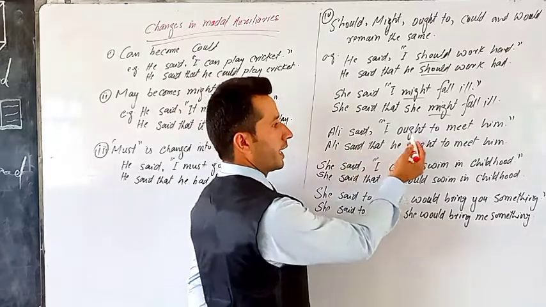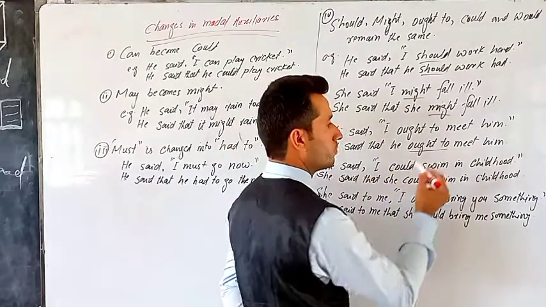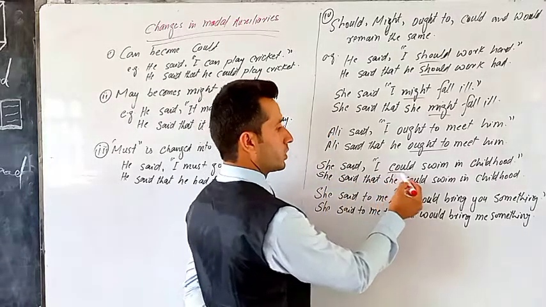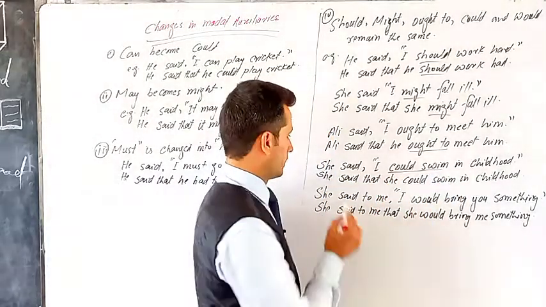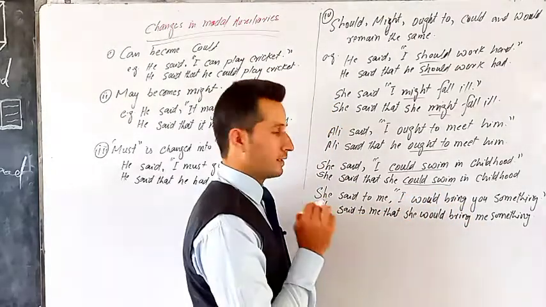Ali said, "I ought to meet him." Ali said that he ought to meet him. She said, "I could swim in childhood." She said that she could swim. So, could remains the same.